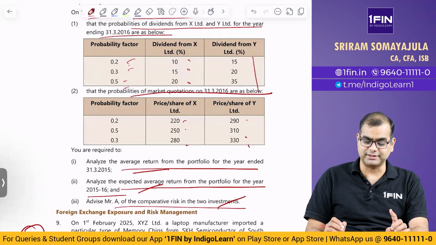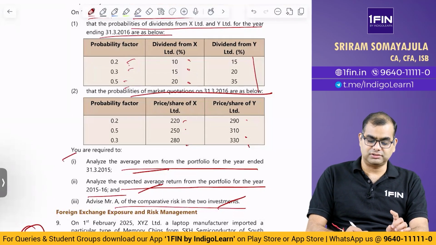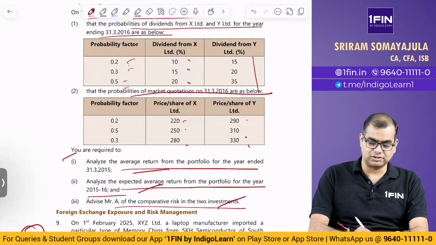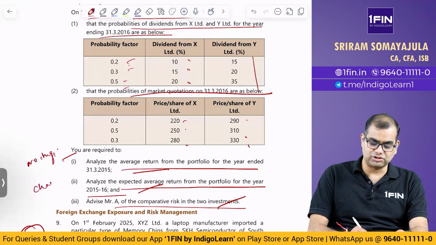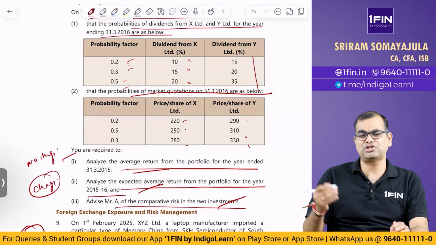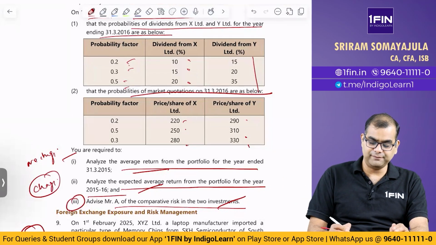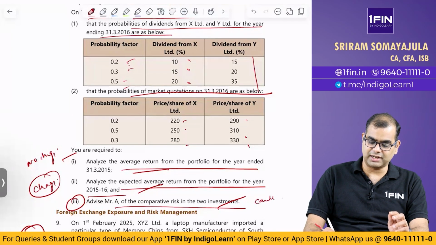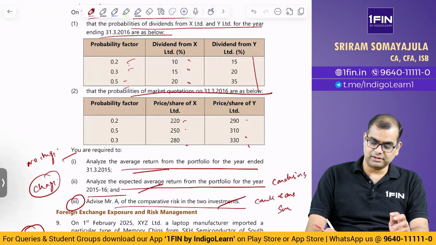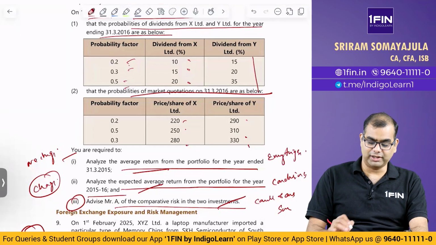Now you see what has happened is, in this part they have done the same way, no change. Answer is also the same. In part 2, there is a change in solution, working is different, eventual conclusion is the same. In part 3, again working is slightly different, but conclusion is the same. Here only conclusion is the same. Here everything is the same. I'll tell you what I am referring to.